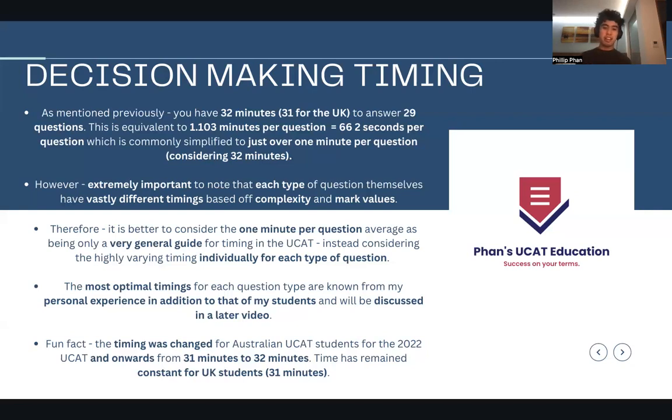Fun fact, Australian UCAT timing has increased from 31 minutes to 32 minutes for decision making. I thought that was an interesting point to bring up because people just weren't finishing the decision making section on time. But in reality, I do think it's just a bit of mistiming and mismanagement of time that leads you to screw up in this aspect.